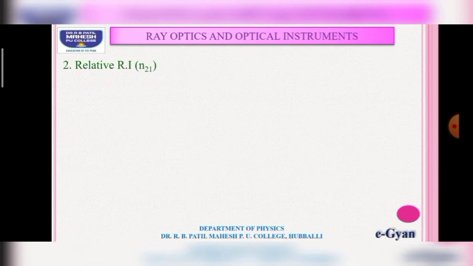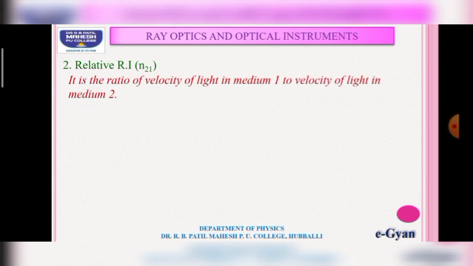Next, relative refractive index. It is the ratio of the velocity of light in medium 1 to the velocity of light in medium 2. When do we call it relative refractive index? When one of the media is other than vacuum or free space.